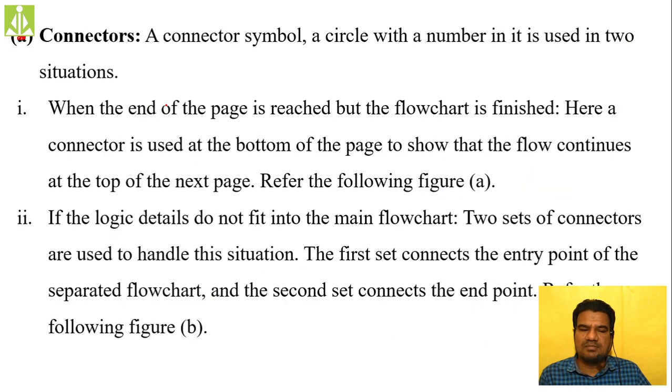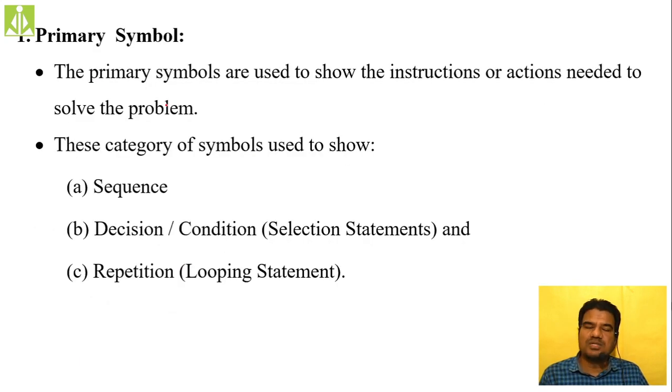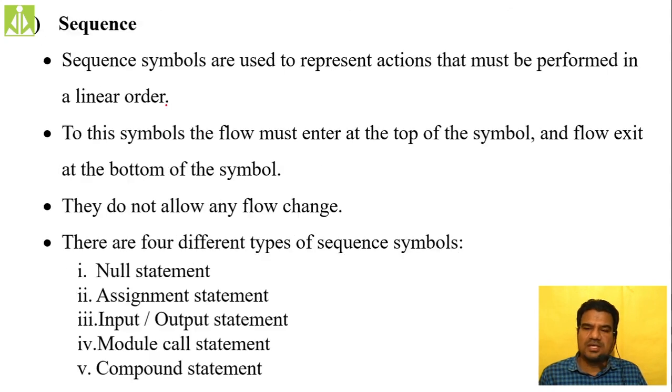Then we have the primary symbols. Primary symbols actually hold the instructions or commands inside the flow chart. They are further subdivided into three: sequence, decision making, iterative. Sequence symbols, we said 5 in number: null statement, assignment statement, and input output statement. Null statement is used to show that you don't want to perform anything inside a flowchart. Assignment statement assigns values to variables. Input output reads values from the keyboard and writes values back to the monitor.